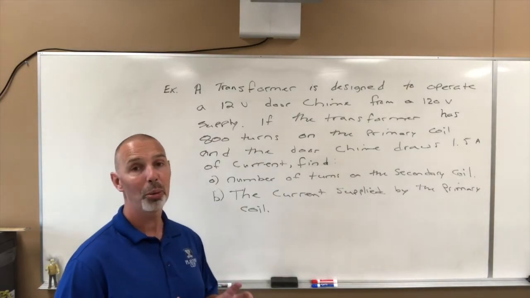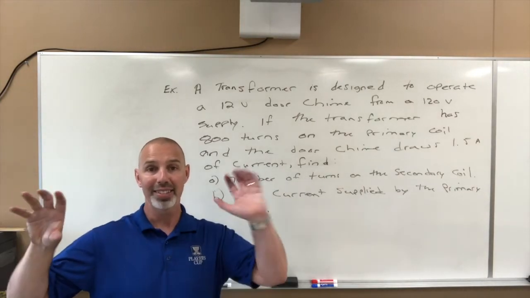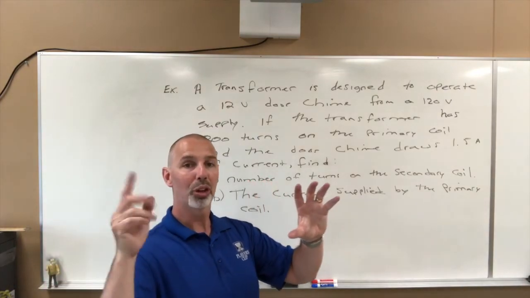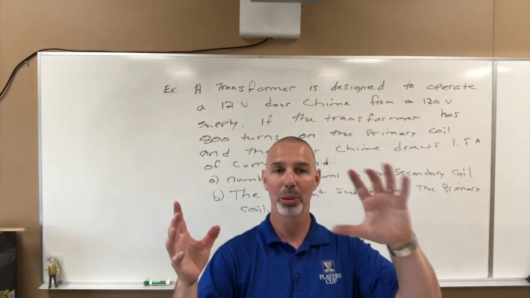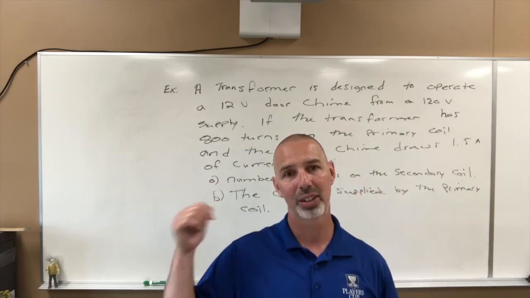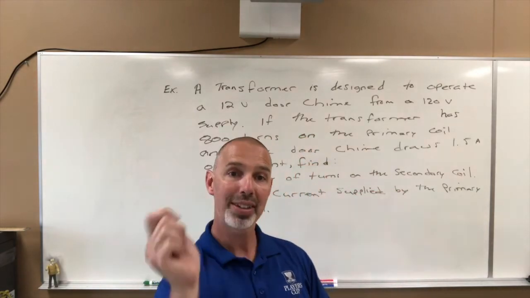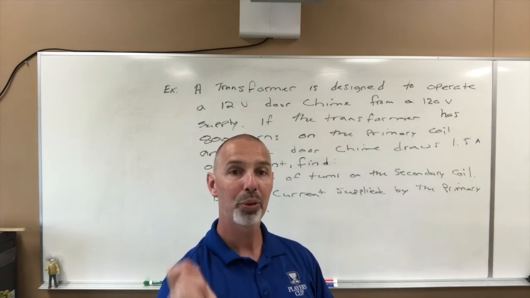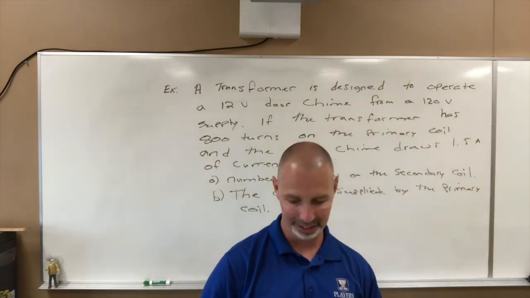So again, in a transformer, we have a primary side and a secondary side. We have a primary coil with a number of windings. We have a secondary side with a number of windings. When I talk windings, in a question I'll talk turns. It's how many times the wire has been wrapped around on the primary and secondary sides.